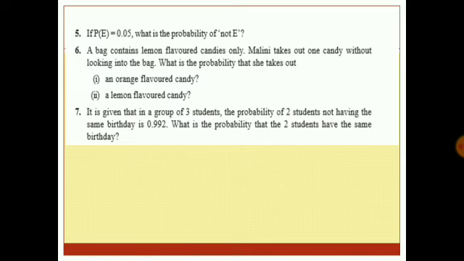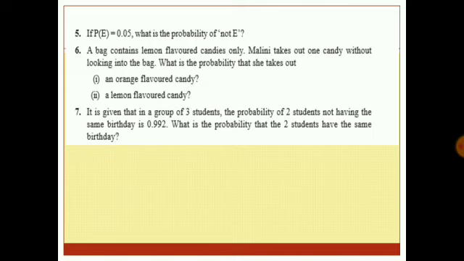A bag contains lemon flavored candies only. Malini takes out one candy without looking into the bag. What is the probability she takes out an orange flavored candy? A bag is containing lemon flavored candies only. So the probability of getting an orange flavored candy is 0. A lemon flavored candy, since all the candies are lemon, so the probability of getting a lemon candy will be 1. Take up the seventh question.